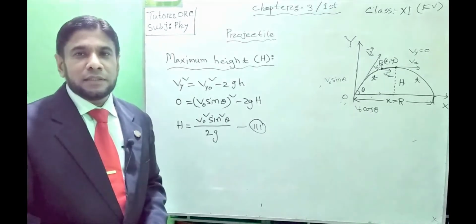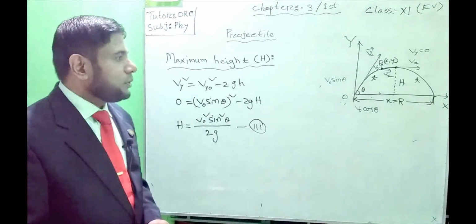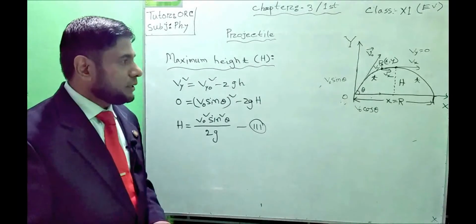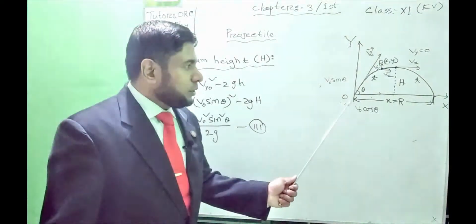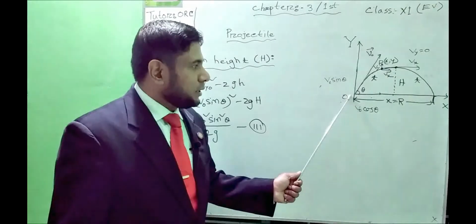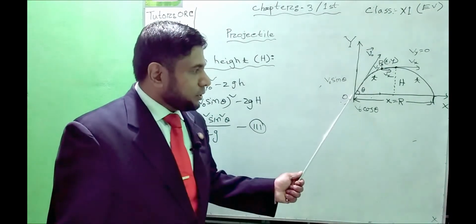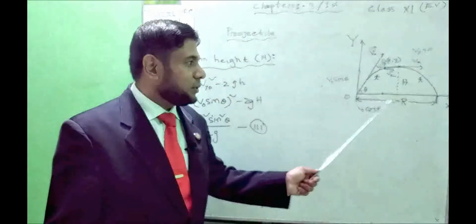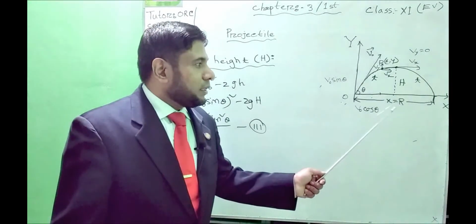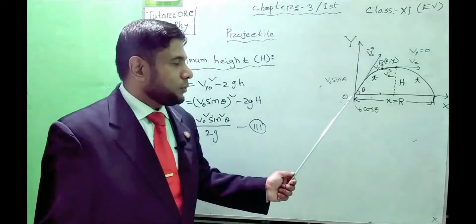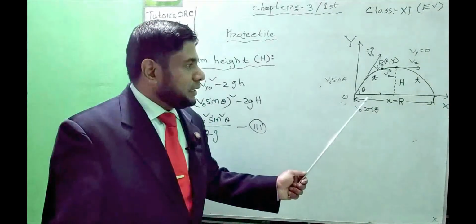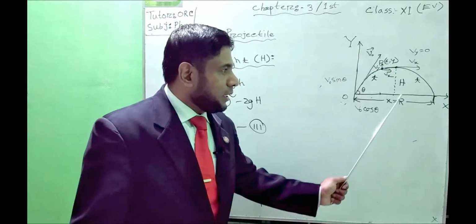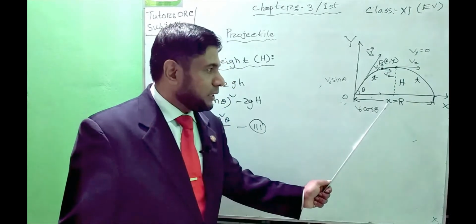Now we'll discuss the equation of the horizontal length of a projectile. We know that along the horizontal plane, from the point of projection, as much distance as a projectile will cross is known as horizontal length. We can also say that the distance between the point of projection and the point of falling, along the horizontal plane, is known as the horizontal range here.